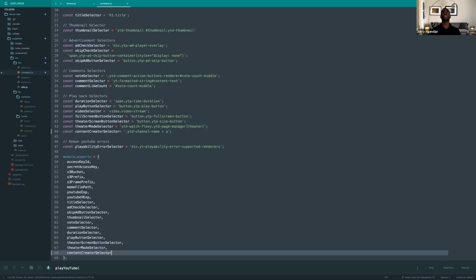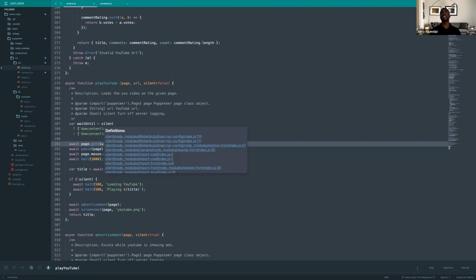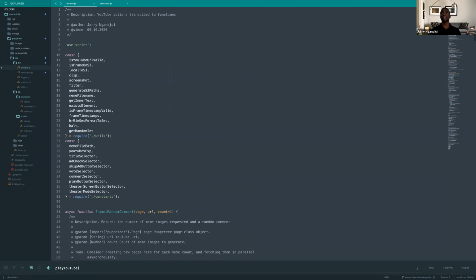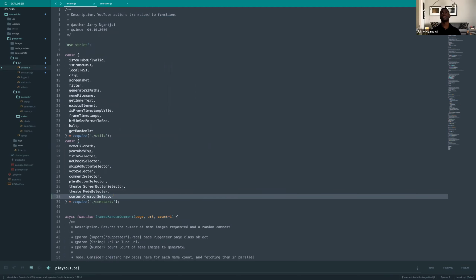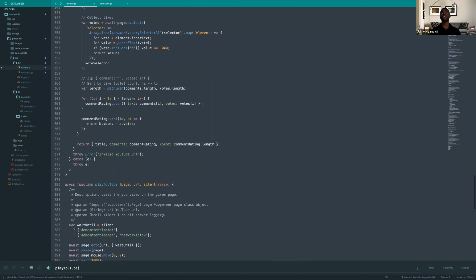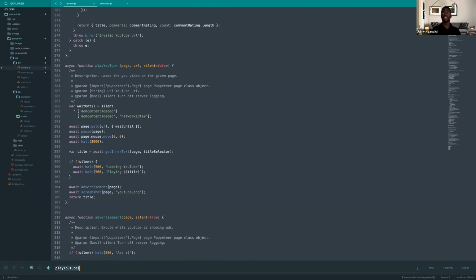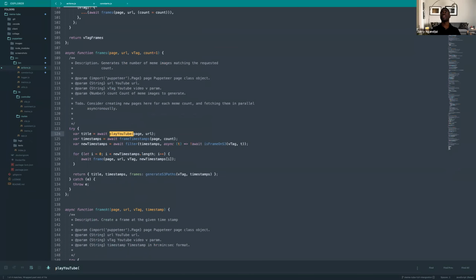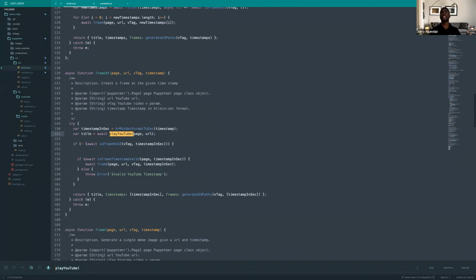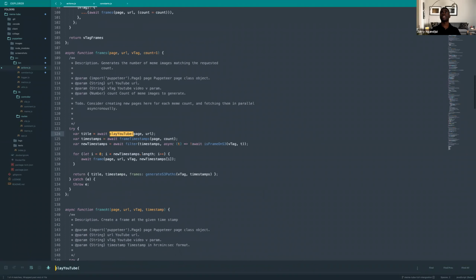Okay, so now we have the selector. We can go to our actions and import that. And then go back to play YouTube. And we were getting the title right here. No, that's not the one. This thing happens so many places. I'm looking for the function definition again. I should just write down what line this happens on.